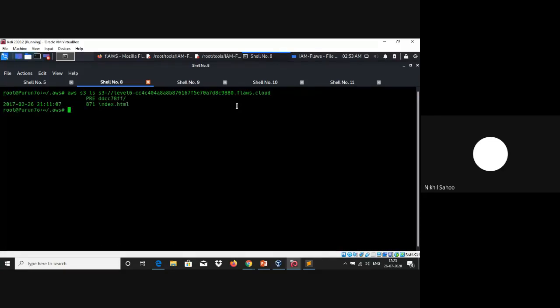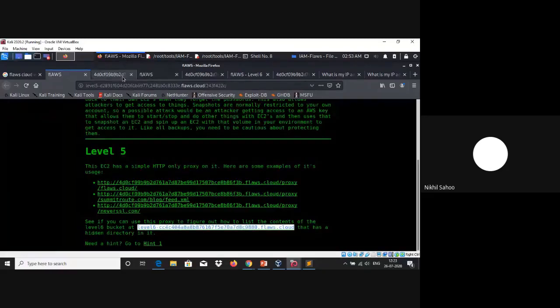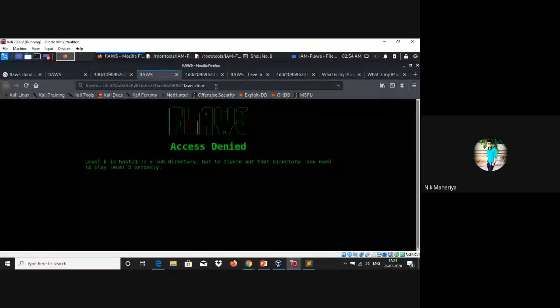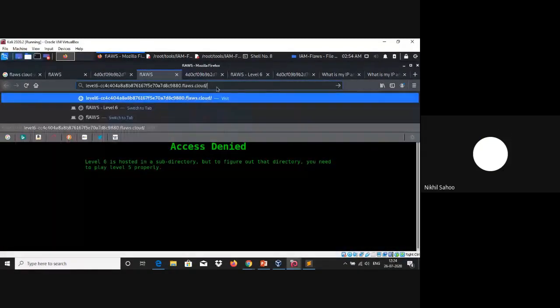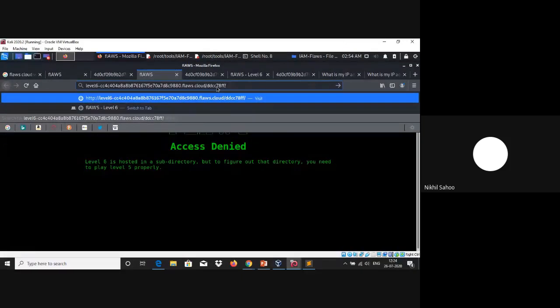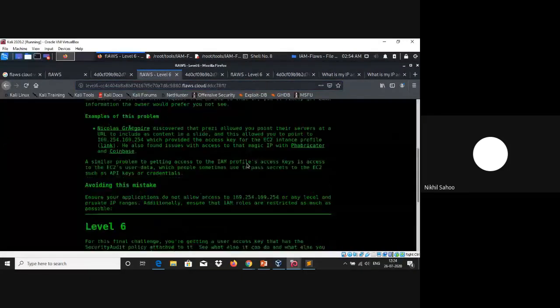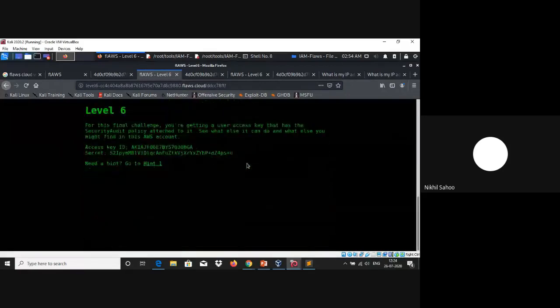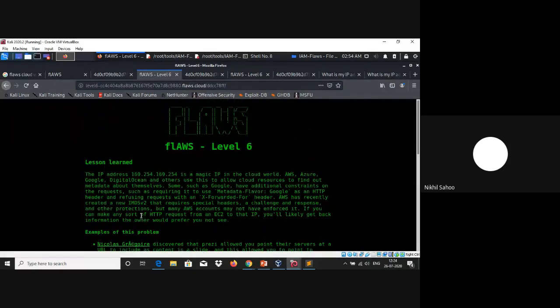As you can see here, there's a hidden parameter which is ddcc, something like that. Let's copy it from here, and we can append it in the level 6 URL here. And as you can see, we are now able to perform the challenge of level 6. This scenario was pretty much a replica of the Capital One data breach which happened because of the SSRF vulnerability.